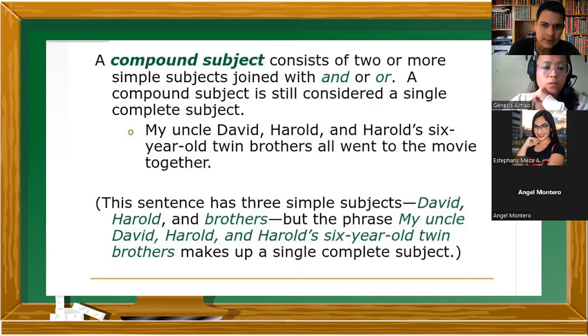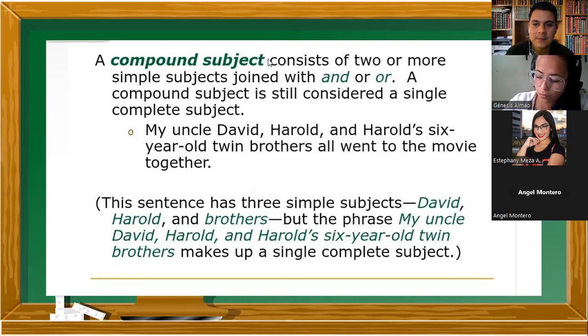De Harold. Tiene el posesivo en el nombre de Harold. Muy bien. Entonces, gemelos es twins. Pero allí no hace falta colocarle la S al twin, porque ya está en brothers.